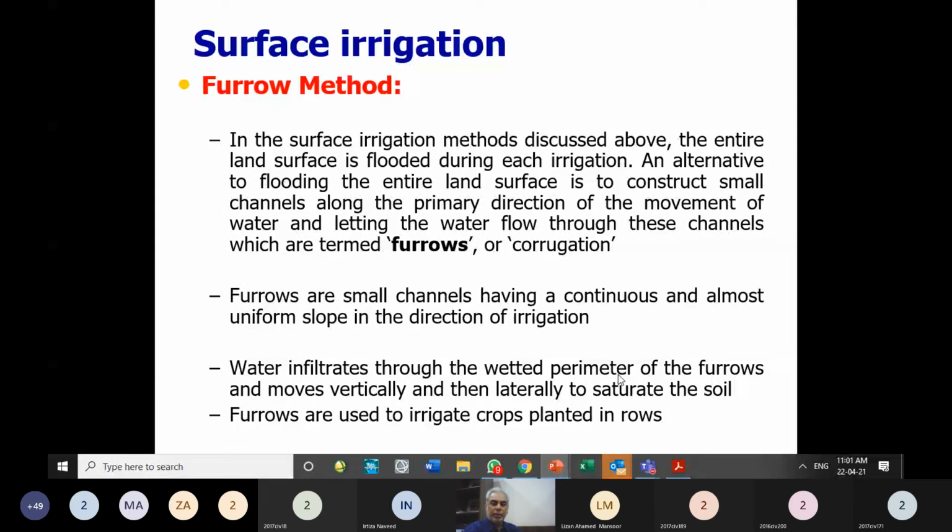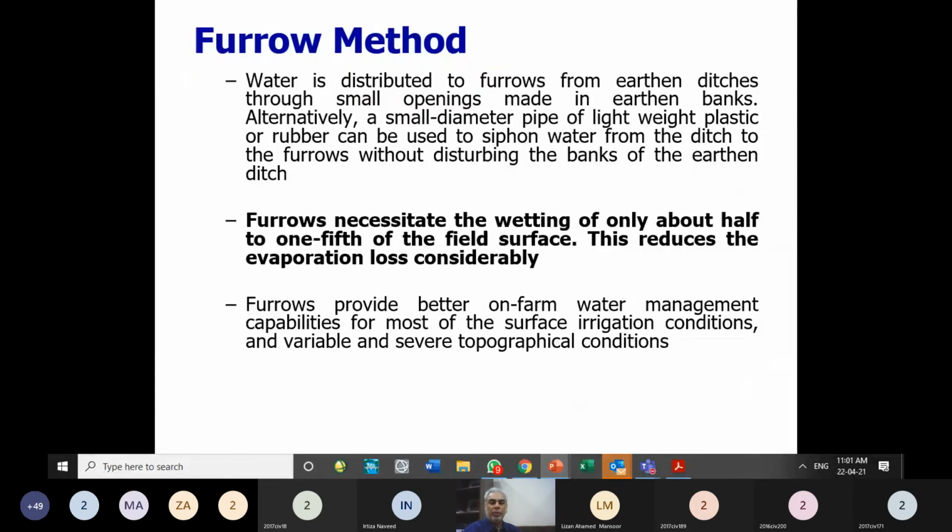Its benefit is that it has better efficiency. Application efficiency is quite better. Problem with this method is, of course, we need more labor as compared to the strip irrigation, as compared to the check basin method. We need more labor to make these channels. High energy is required to make these channels. So furrow necessitates the wetting of only about half to 1/5 of the field surface.